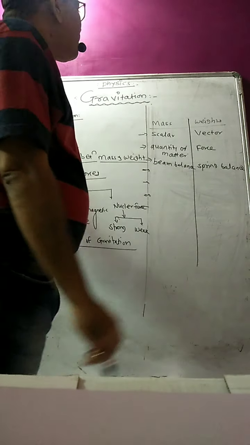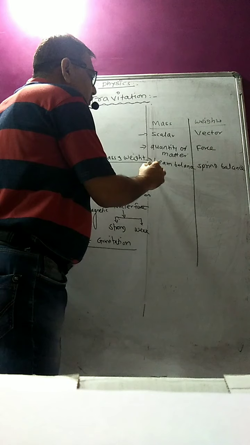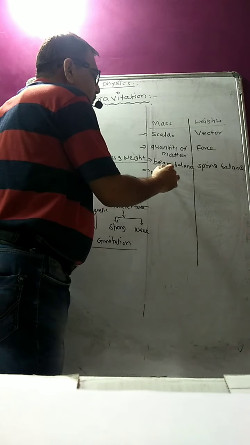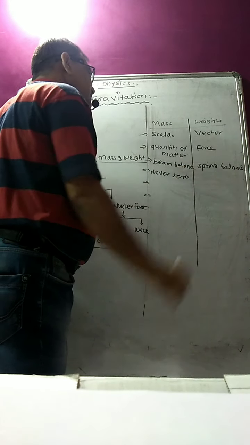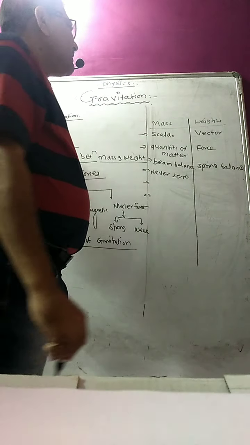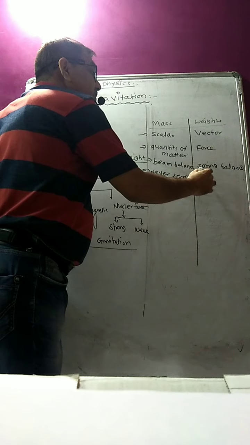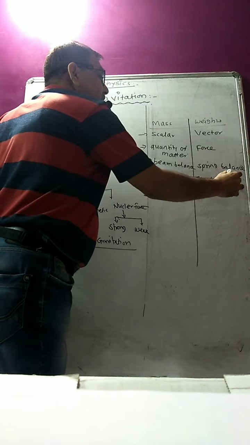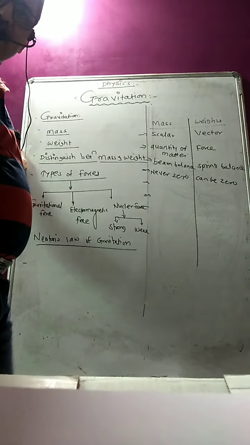Now, mass cannot be zero. It will never be zero, because it is the quantity of matter possessed. But weight can be zero. Where can the weight be zero? Can you tell me, students?